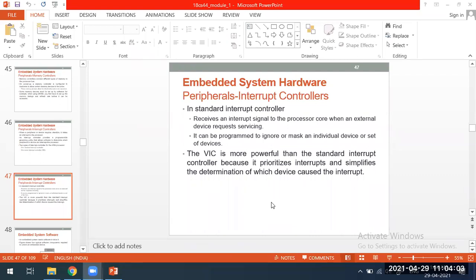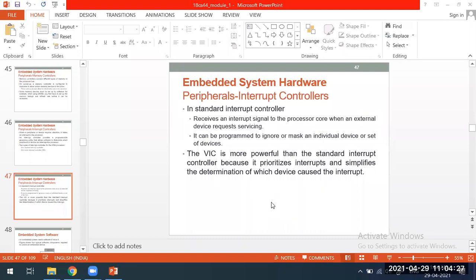One more case. There is one interrupt being executed, and one more interrupt has been raised, which has a higher priority. In that case, we are going to stop and execute the interrupt which has a higher priority. That is also possible. That is this case.